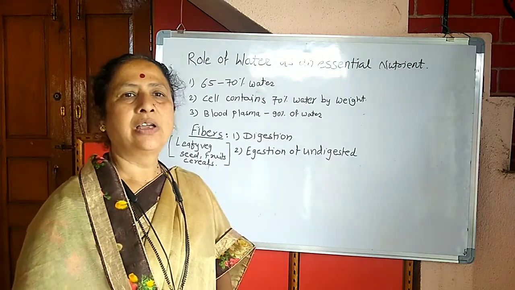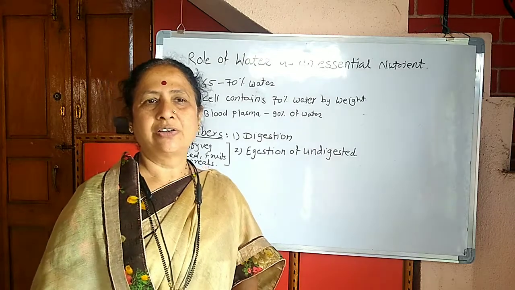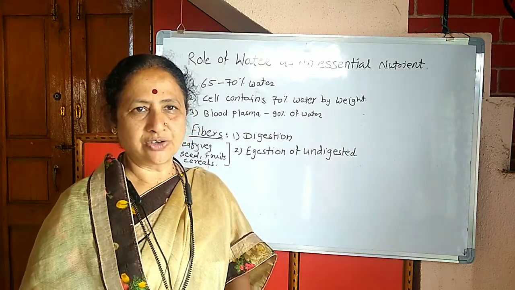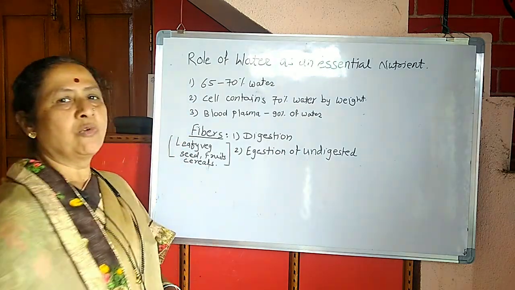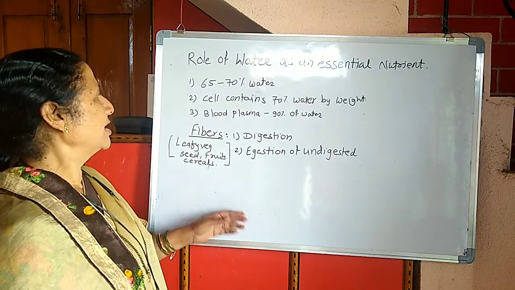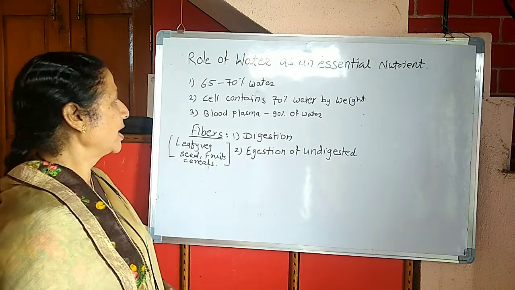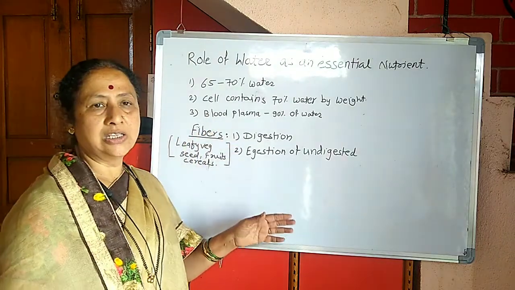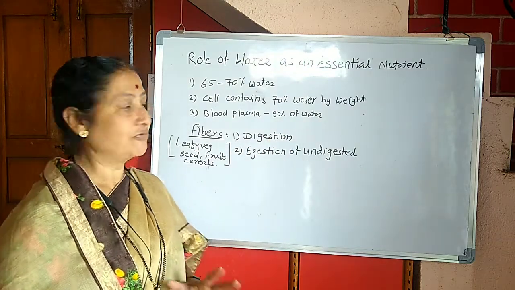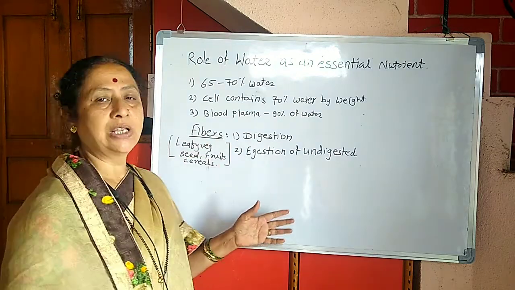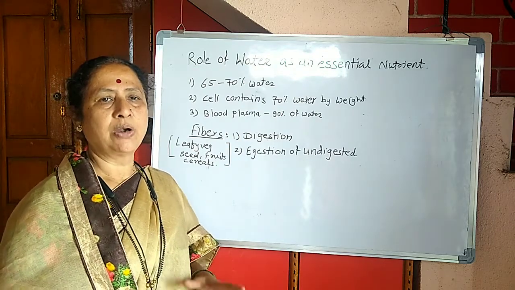We know that including the role of water, we consider the importance of nutrients. Water is an essential nutrient. Now, why do we call it so? First, understand that our body consists of 60 to 70% water. Then, each cell contains about 70% water by its weight. Then, body plasma also contains 90% water. So in all, a body contains